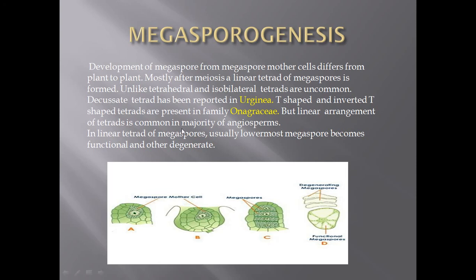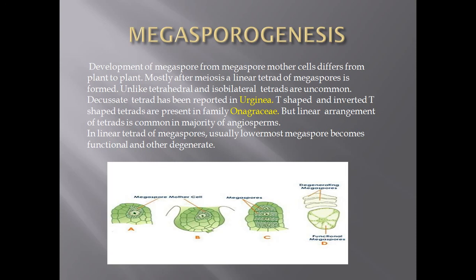In microspore mother cells, when they undergo meiosis, normally the microspores are arranged in tetrahedral or isobilateral arrangement of tetrads, but in the megaspore case this arrangement is very uncommon. But decussate tetrads are also reported from some members like Argemone, and T-shaped or inverted T-shaped arrangement is also reported from members of family Onagraceae.